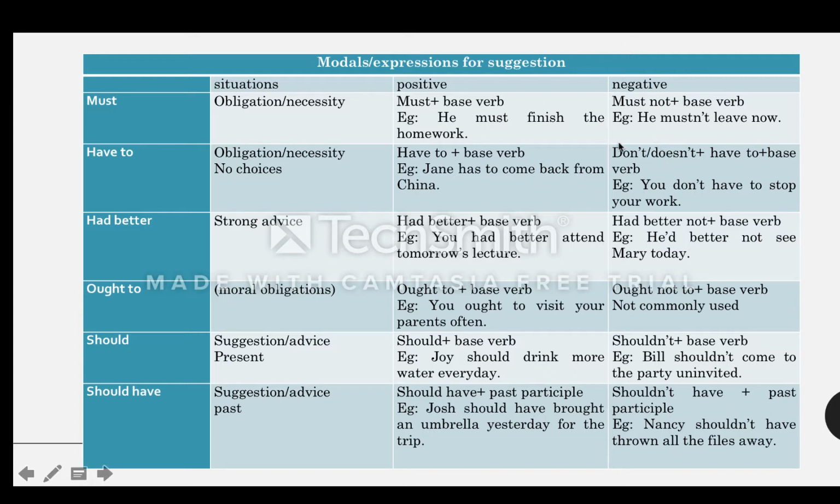So the negative here is don't have to, means you don't necessarily need to do this. So while I was talking to you, you can still do your work while listening to me, so you don't have to stop your work. Don't have to stop your work. So doesn't have to obviously is for the third person singular. Very good. Now the next one we are looking at is had better.